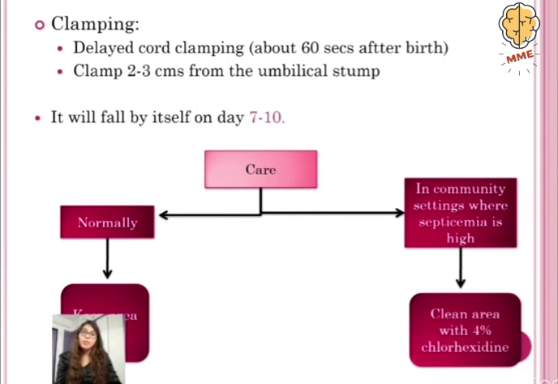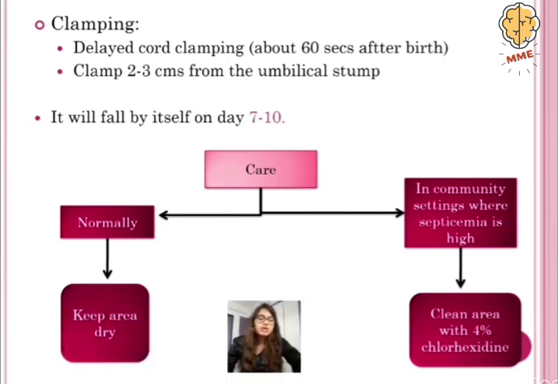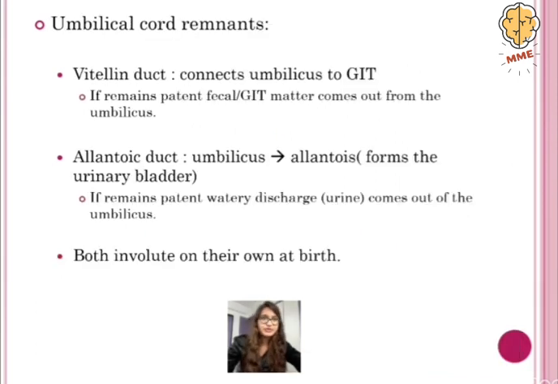The umbilical cord is going to fall by itself from the 7th to the 10th day. So how do we take care of the umbilical stump? Normally, we just have to keep the area dry. However, in India, in community settings where the cases of septicemia are higher, you are going to clean the area with 4% chlorhexidine to prevent infections.